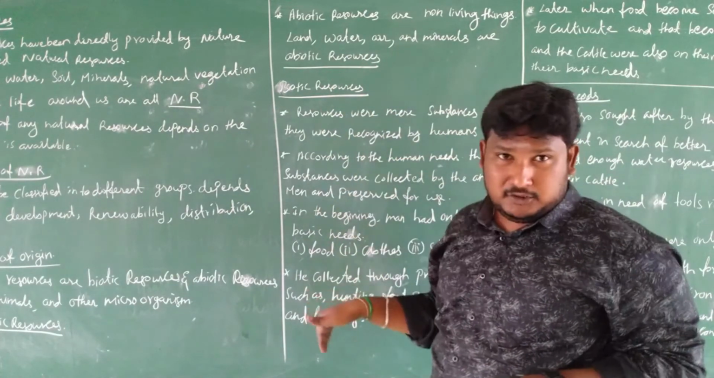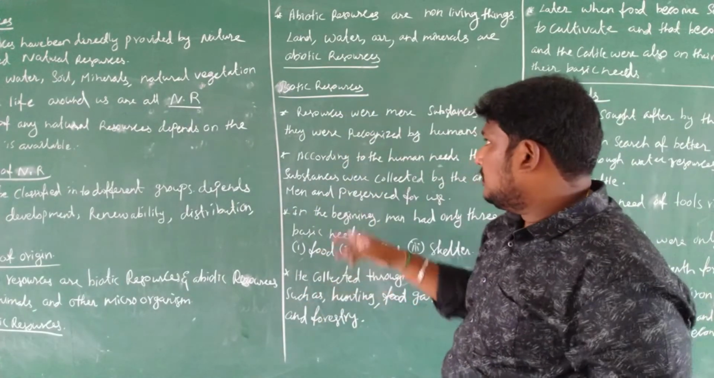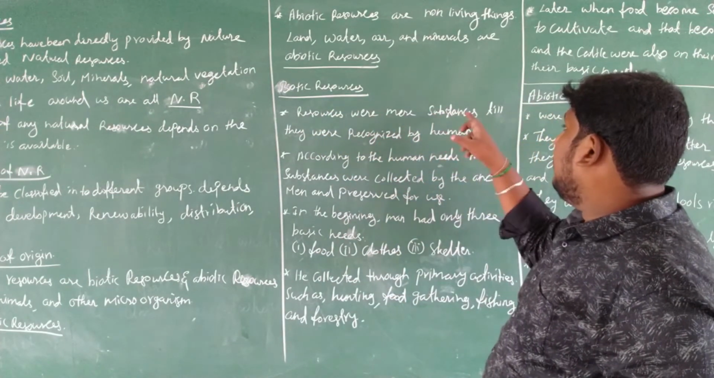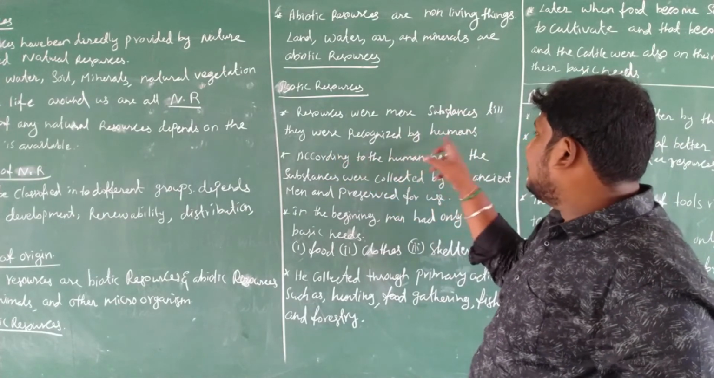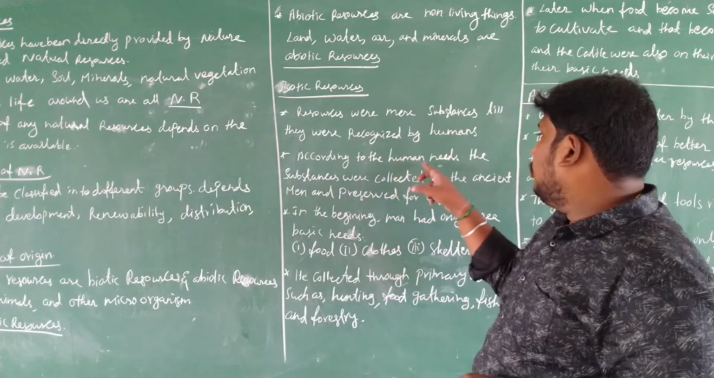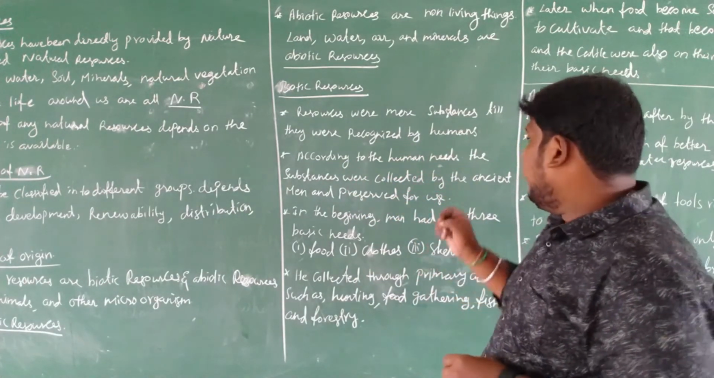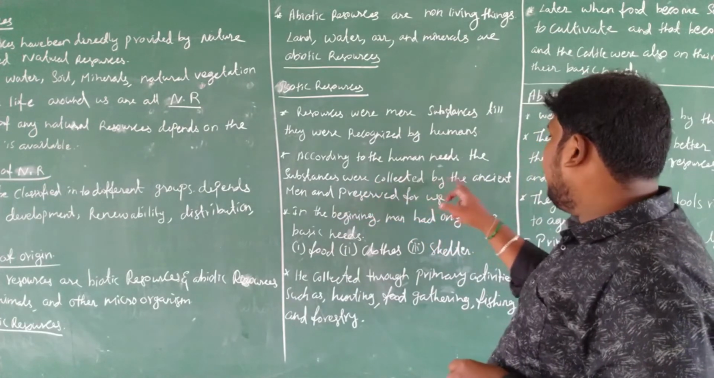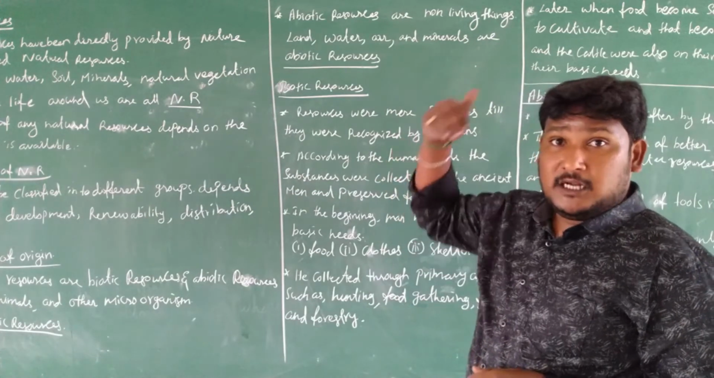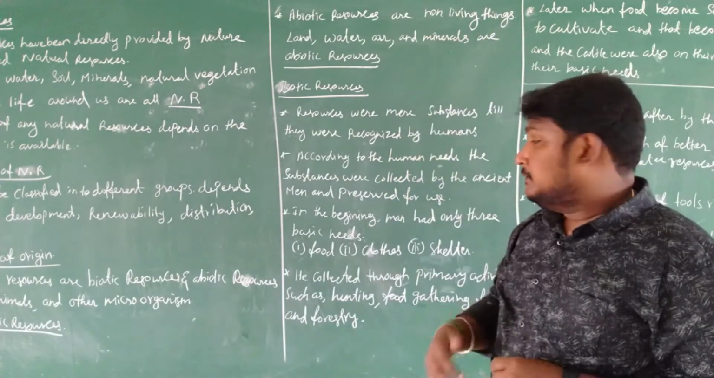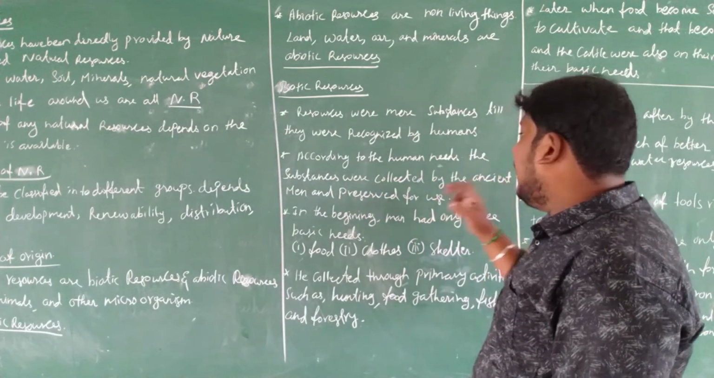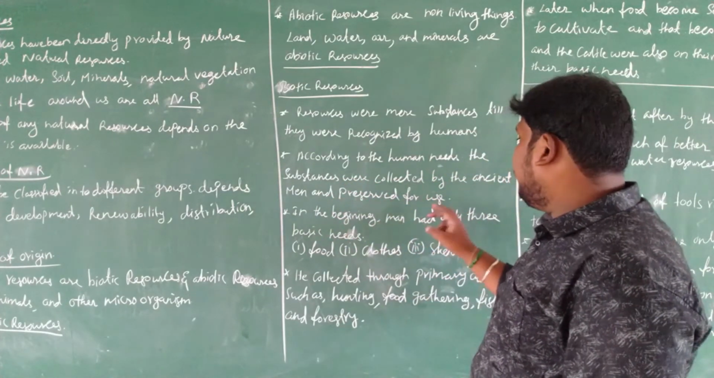First we see the biotic resources. Biotic resources were mere substances until they were recognized by humans. According to human needs, the substances were collected by ancient men, meaning the old people, people from the past 100 or 200 years, and preserved for use.